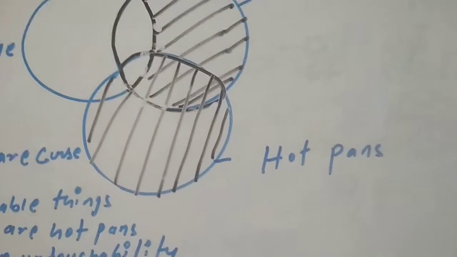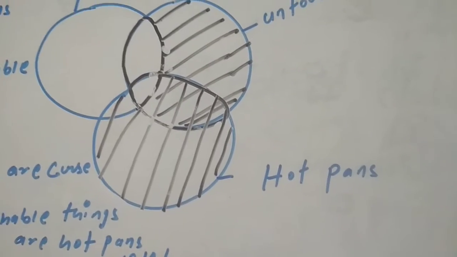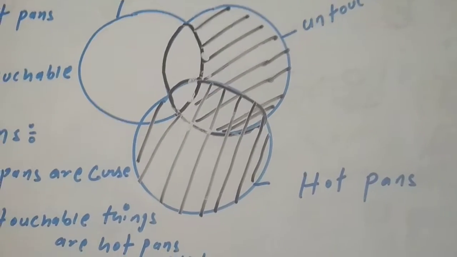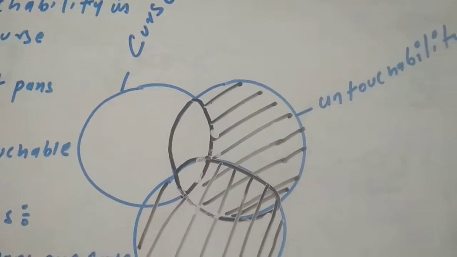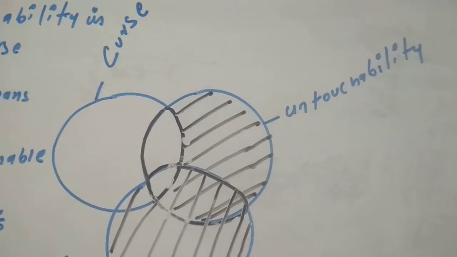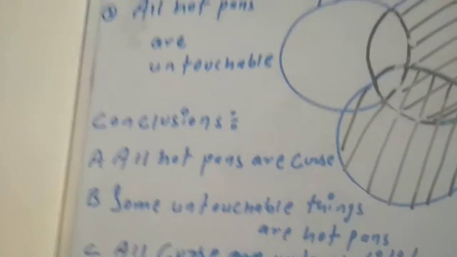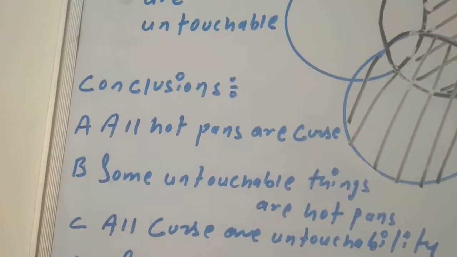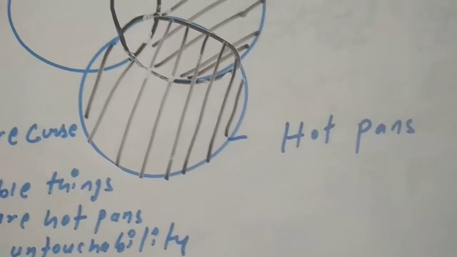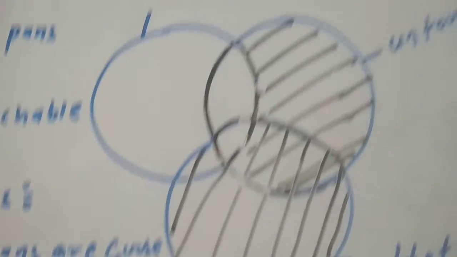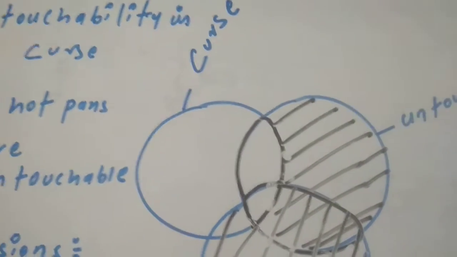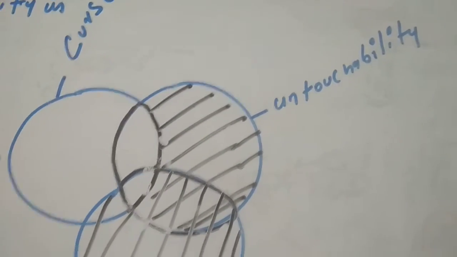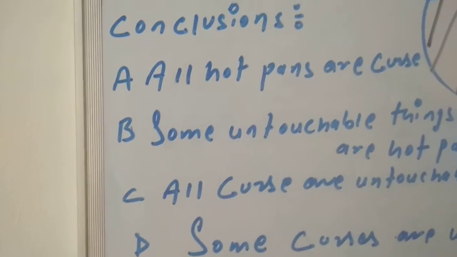See, these are the hot pens where we have one part which is only remaining, where we have all three portions, untouchability and cuts. The statement is saying all hot pens are cuts, which is not at all possible. All the hot pens cannot be the cuts, because here we have cuts also, and we have untouchability also. So I cannot take the first one.